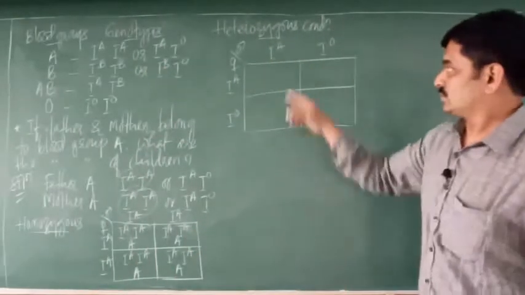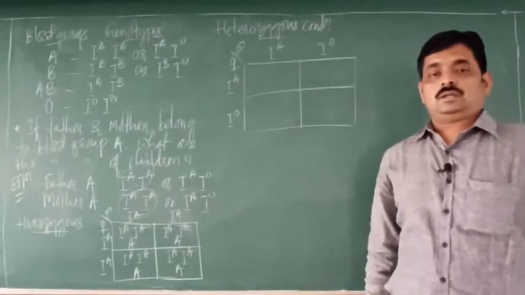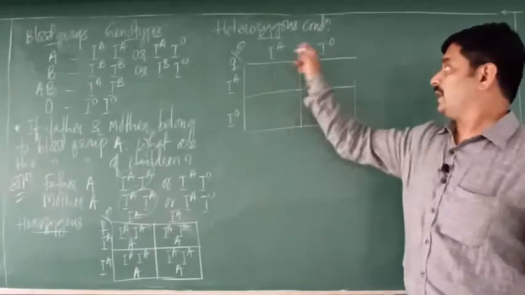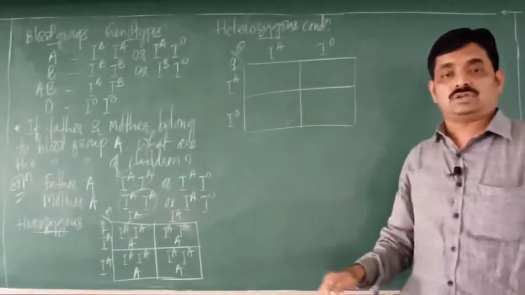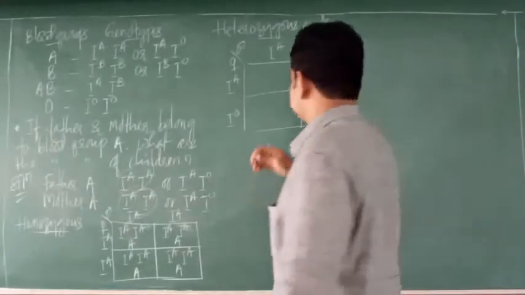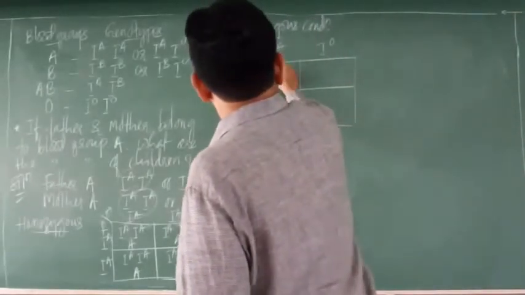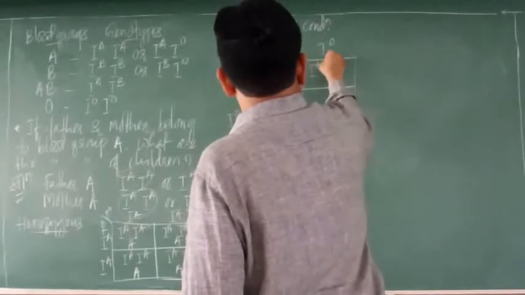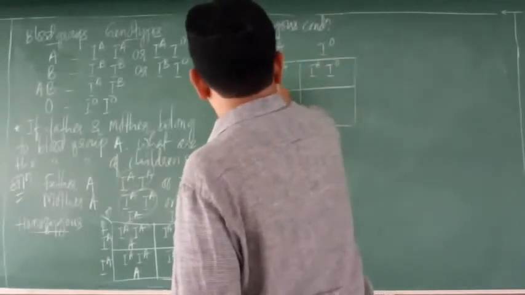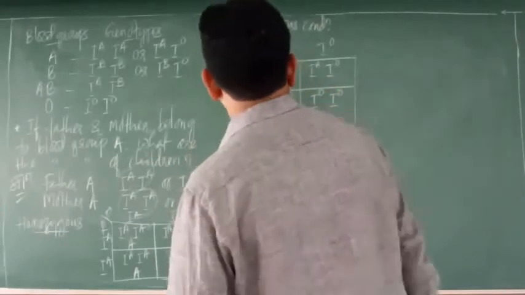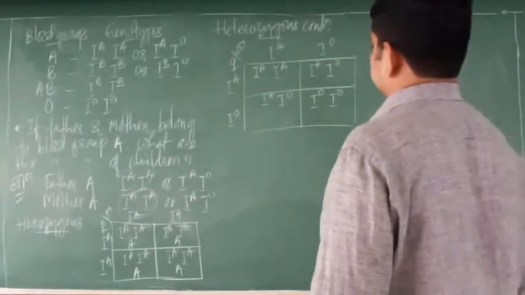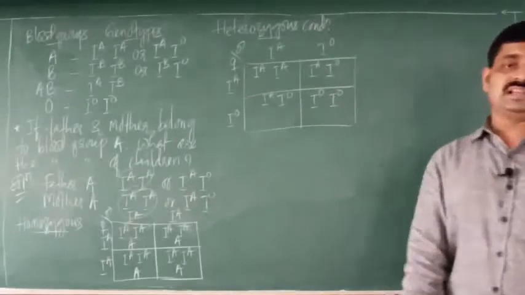Right? So these are the gametes, male and female. Now we shall fuse these gametes to obtain the genotypes of offsprings. So we shall get something like this.